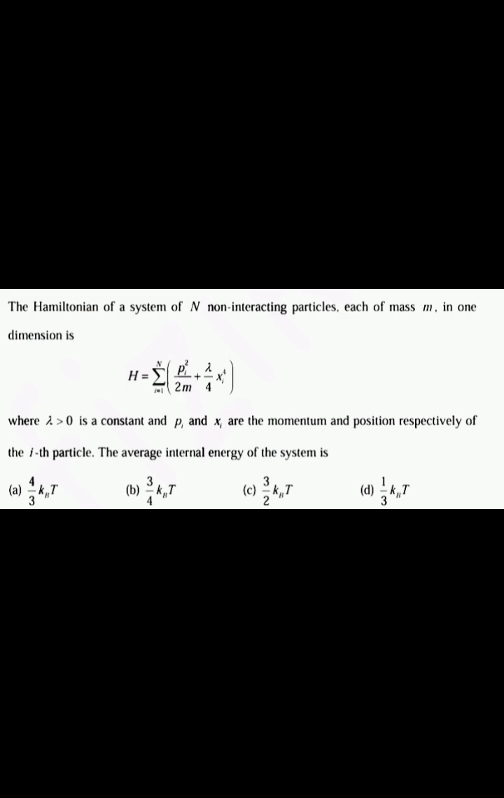The next question: the Hamiltonian of a system of n non-interacting particles, each of mass m, in one dimension is H = summation over i = 1 to n of (pi squared by 2m plus lambda by 4 into xi raised to 4), where lambda greater than 0 is a constant and pi and xi are the momentum and position respectively of the ith particle. The average internal energy of the system is dash.